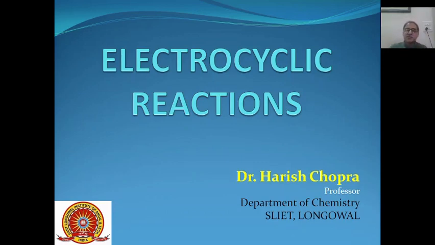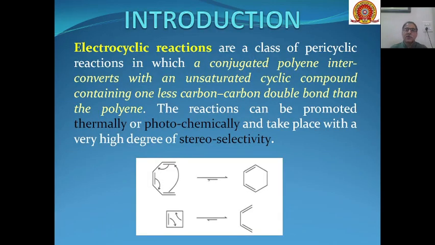Electrocyclic reactions. These reactions are a class of pericyclic reactions in which a conjugated polyene interconverts with an unsaturated cyclic compound containing one less carbon-carbon double bond than the polyene. And these reactions can be performed thermally or photochemically and take place with a very high degree of stereoselectivity.